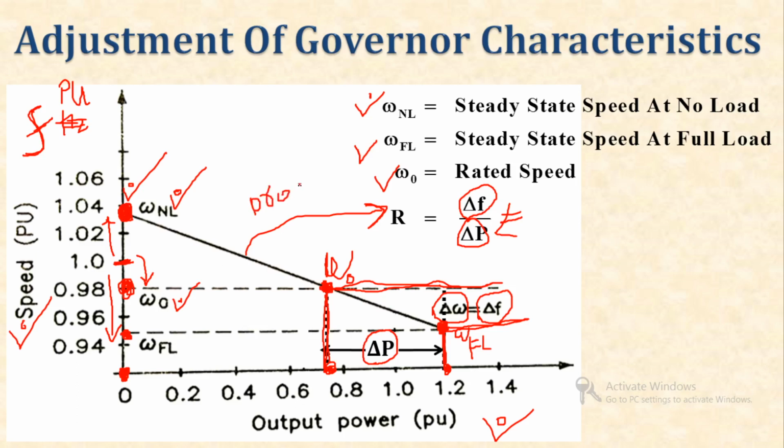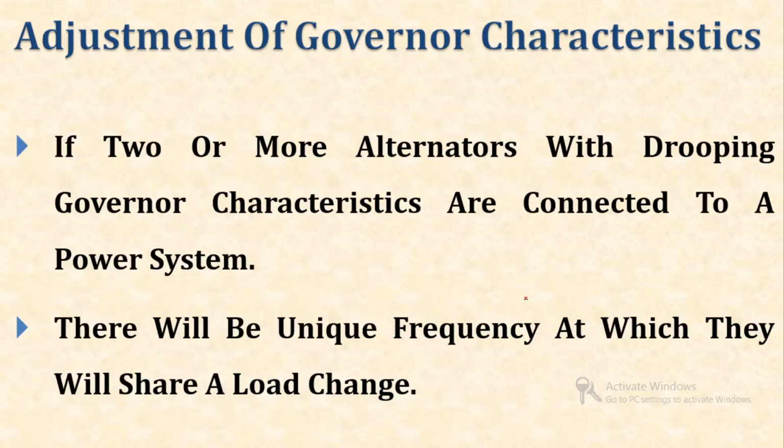This is known as drooping characteristics, or we can say droop characteristics, that means droop in speed and droop in frequency, decrement in speed and decrement in frequency. So, this is the case of a single governor with a single generator. Now, consider that if two or more alternators with drooping characteristics are connected to a power system, then what will happen?